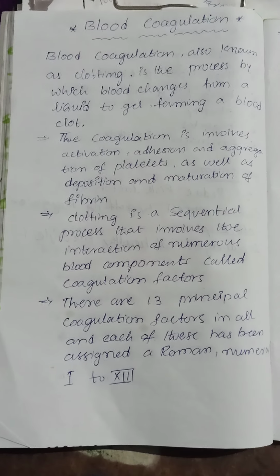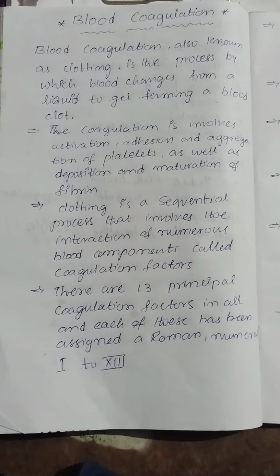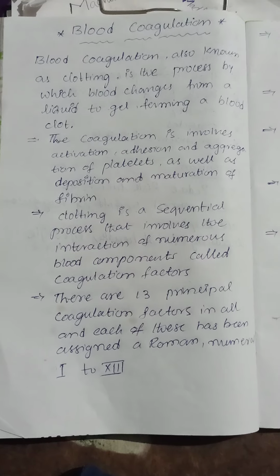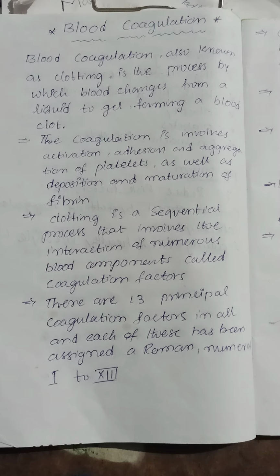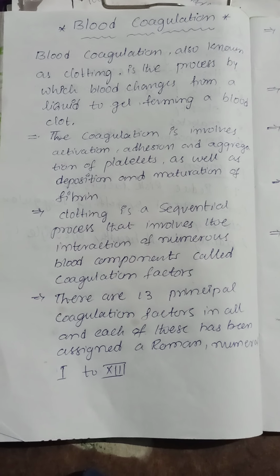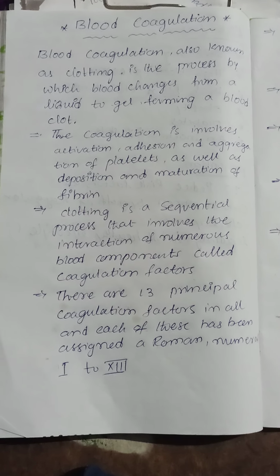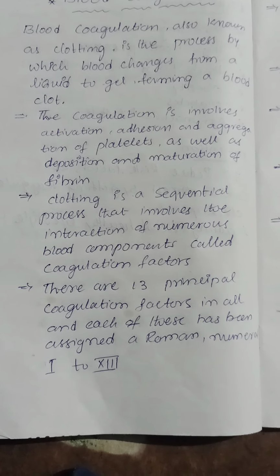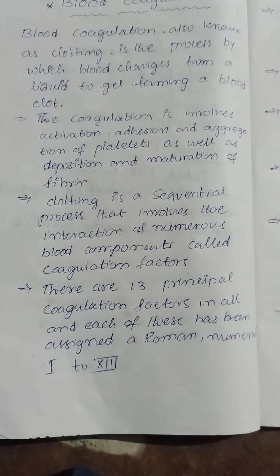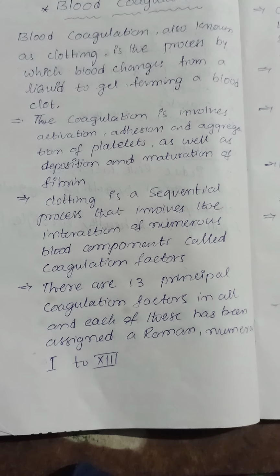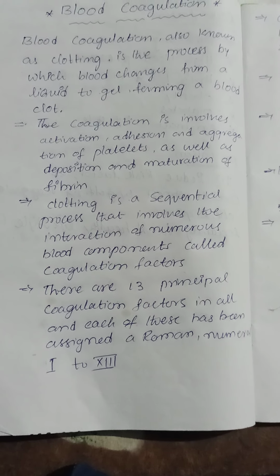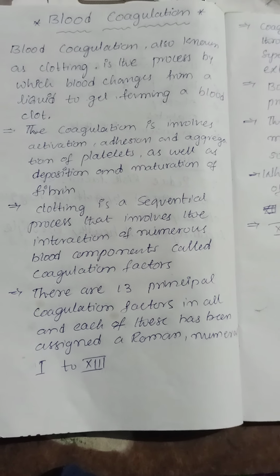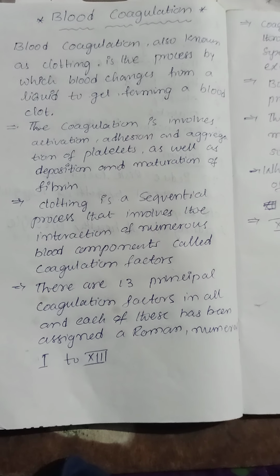Fibrin is a fiber, a kind of protein. Coagulation involves the activation, adhesion and aggregation of platelets, and the deposition and maturation of fibrin will also occur at the same time. Clotting is a sequential process that involves the interaction of numerous blood components called the coagulation factors. There are 13 principal coagulation factors in all. Each of these has been assigned a Roman number from 1 to 13.